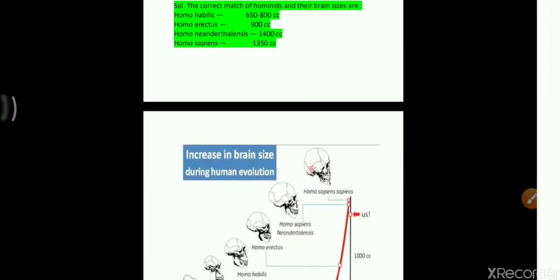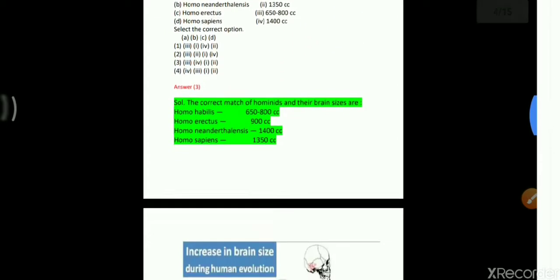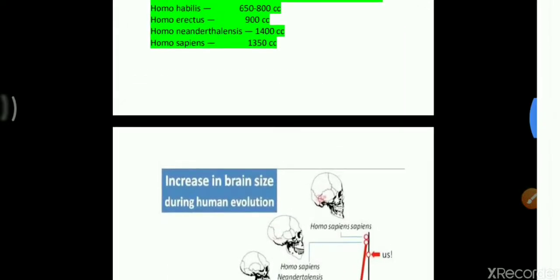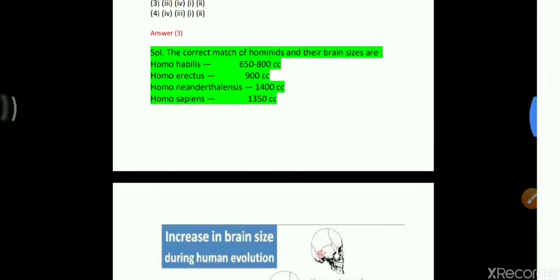Then Homo neanderthalensis, which is close to 1400 cc, and Homo sapiens and Homo neanderthalensis are quite close to each other. Okay, so students, remember that Homo sapiens is a later one and Homo neanderthalensis is the earlier one, so we always have to remember that Homo neanderthalensis has a larger cranial capacity than the current Homo sapiens. This is quite mysterious, but the key point is Homo neanderthalensis has more cranial capacity than Homo sapiens. So this is an easy question.